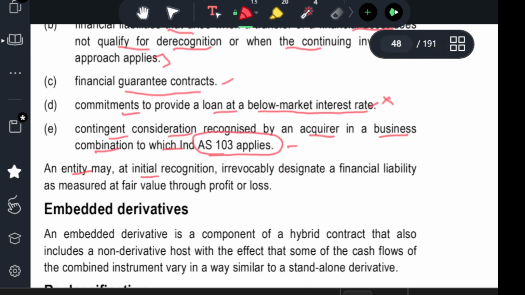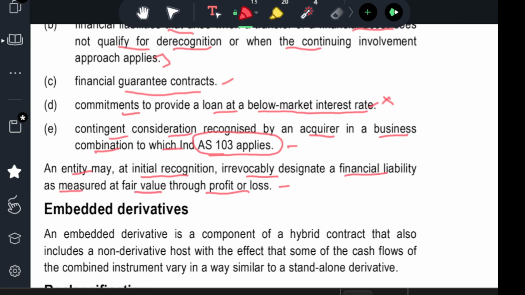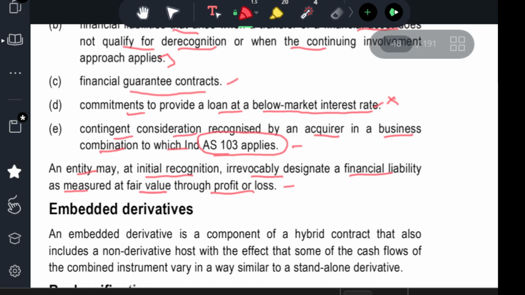The entity may, at initial recognition, irrevocably designate a financial liability as measured at fair value through profit and loss account. So when the financial liability is considered in the profit and loss account and initially recognized, then when the financial liability is settled, the settlement price is to be booked as either profit or loss.